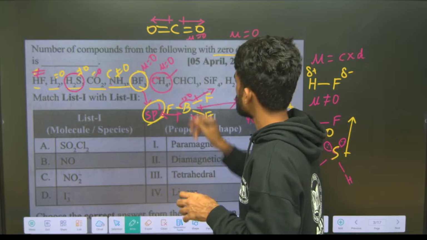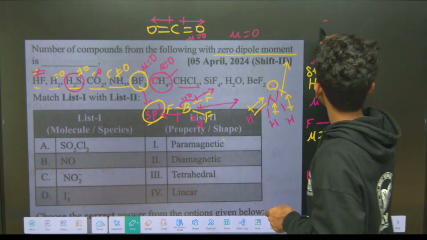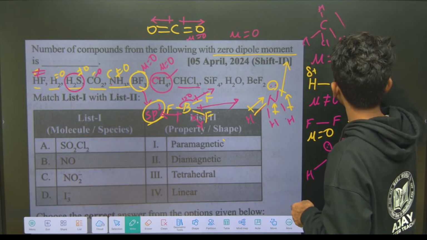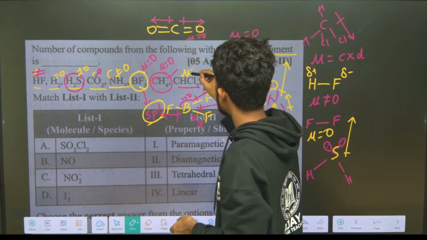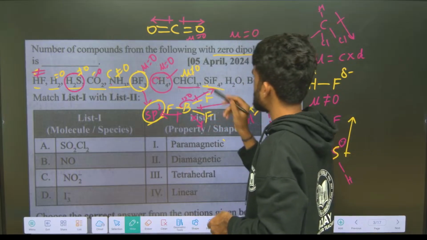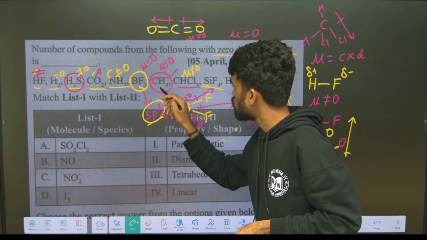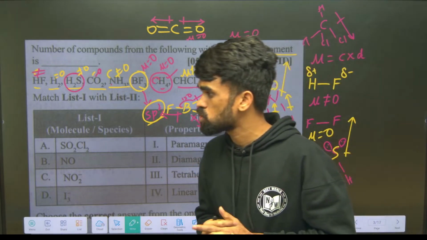Okay, yeah. So for chloroform, you tell me chloroform. So how is it? Chlorine here, again chlorine here, hydrogens here. See, the dipole moment is downside, so mu not equal to 0 in this case. And for SiF4, silicon tetrafluoride. Yes, whatever story I told you for methane is applicable here, because silicon is also tetravalent and belongs to the carbon family.